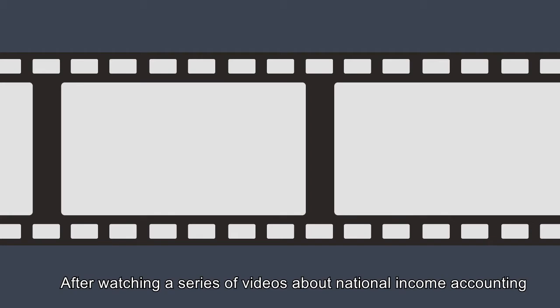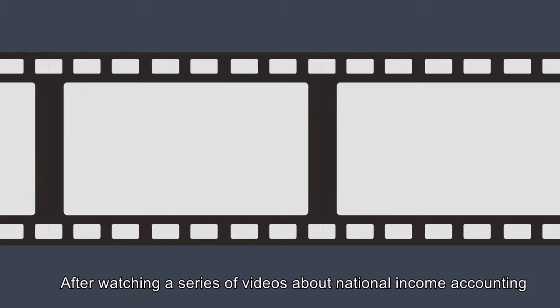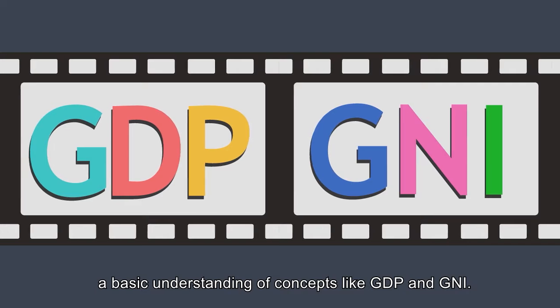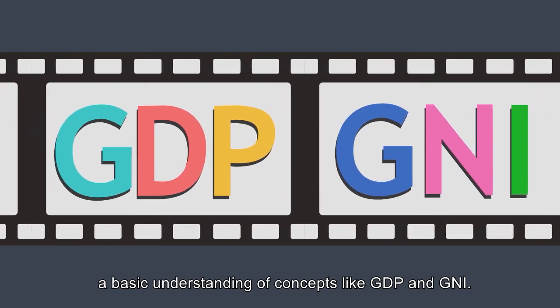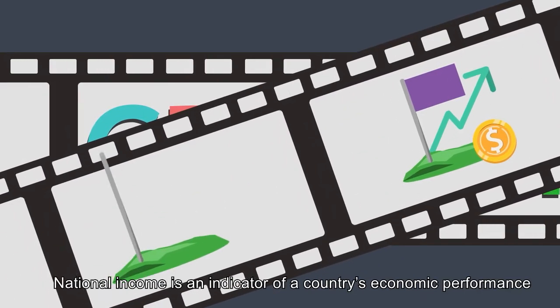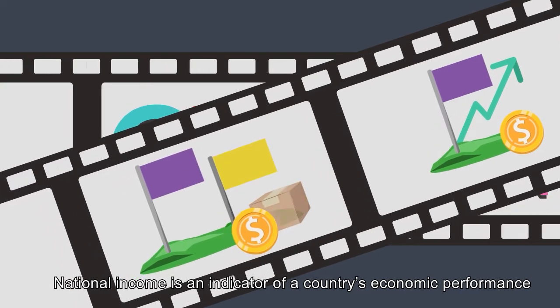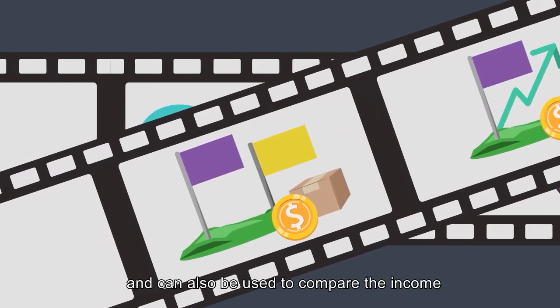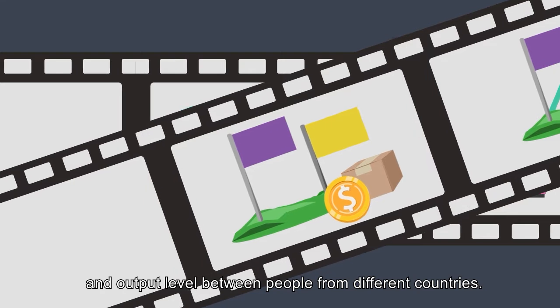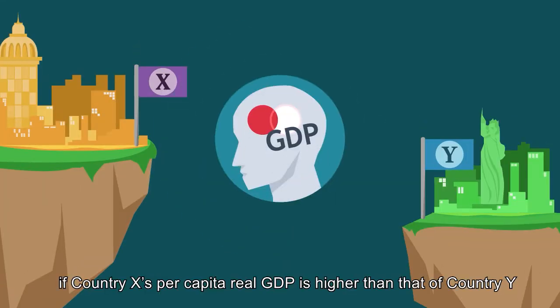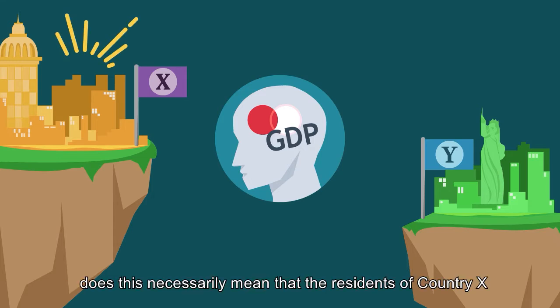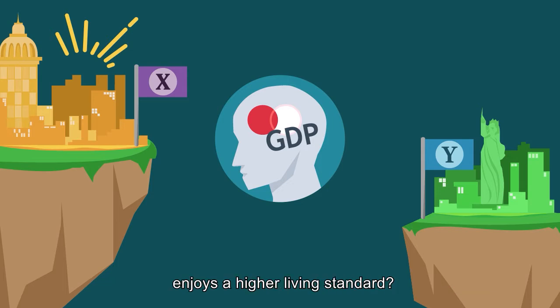After watching a series of videos about national income accounting, you've already gained a basic understanding of concepts like GDP and GNI. National income is an indicator of a country's economic performance and can also be used to compare the income and output levels between people from different countries. However, if country X's per capita real GDP is higher than that of country Y, does this necessarily mean that the residents of country X enjoy a higher living standard?